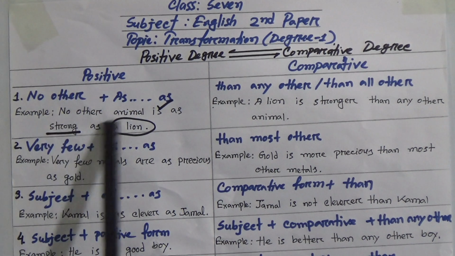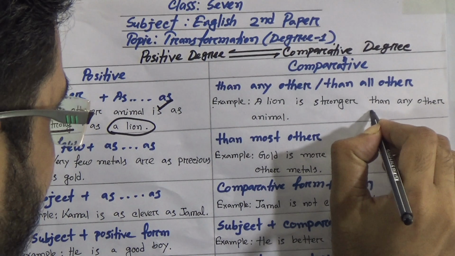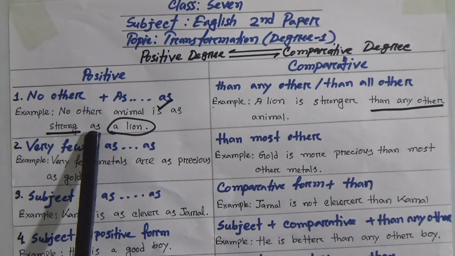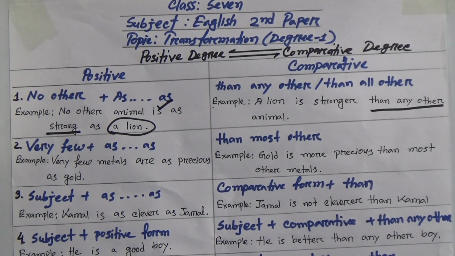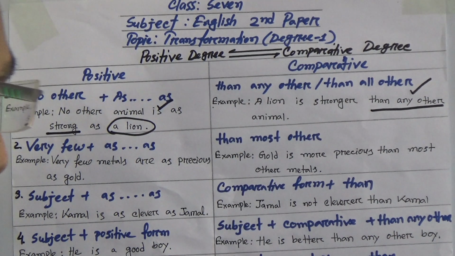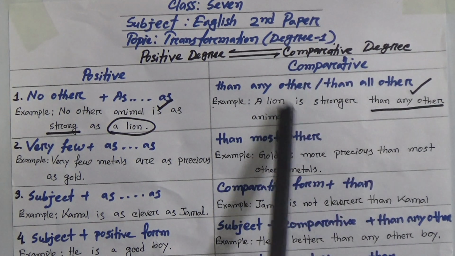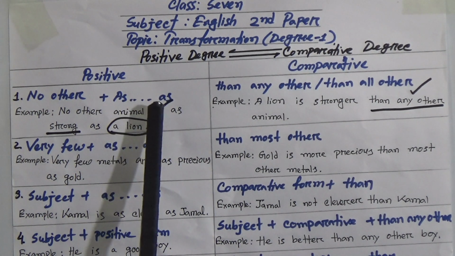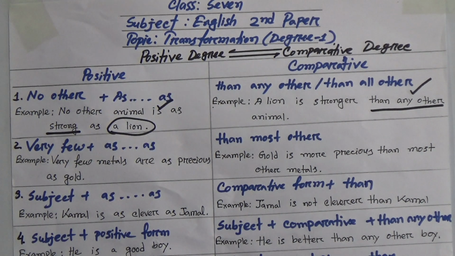If you find no other in a positive sentence, then it will transform into comparative using than any other. So no other animal is as strong as a lion will be converted to a lion is stronger than any other animal. You have to remember this one very carefully: than any other animal. Similarly, if you find than any other or than all other in a sentence, it will be called a comparative sentence. Then you will convert this sentence into positive using no other plus as dot dot as. Okay.